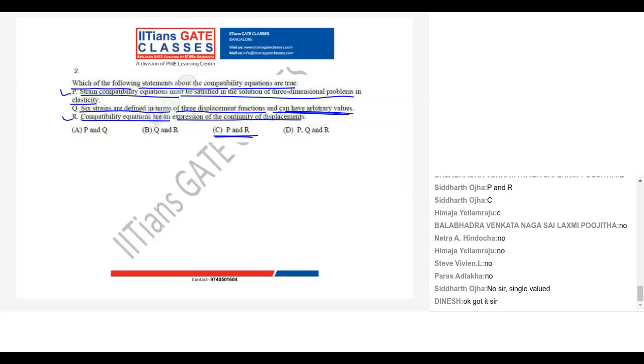Statement P is also correct. Compatibility must be satisfied in a 3-dimensional problem, right? Because it ensures continuity of the displacement. And R is correct, right? Because it is an expression of continuity of the displacement. So what is the correct answer?